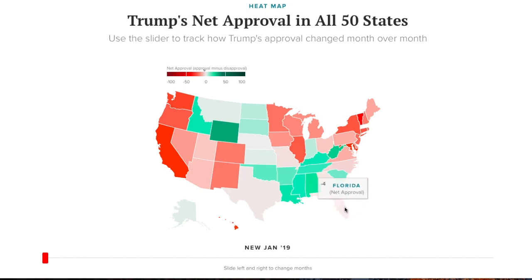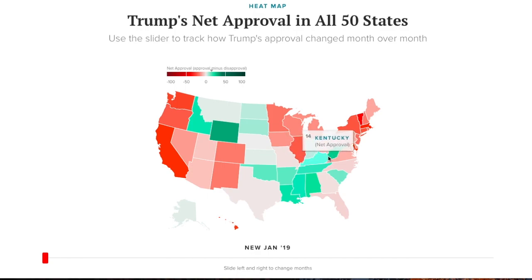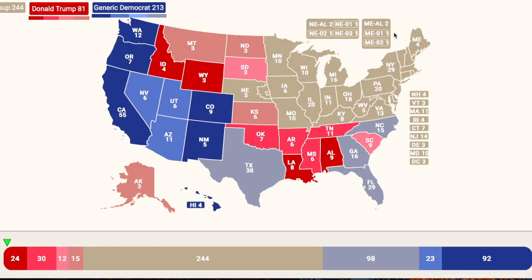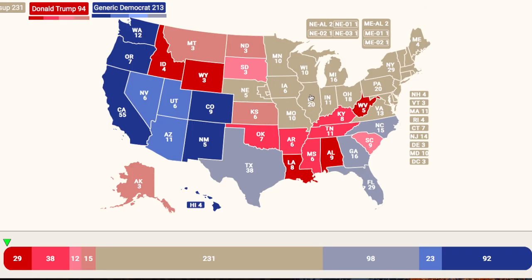So moving into the state of Tennessee, 11 electoral votes, above water actually by 12, so that moves into the president's likely column. If we move into the state of Kentucky, above water by 14, West Virginia above water by 24, Kentucky moves into the likely Republican column, West Virginia into the safe Republican column. So in Virginia, underwater by 10, Trump's approval rating. So we can say that would move into the Democratic column, likely margin.